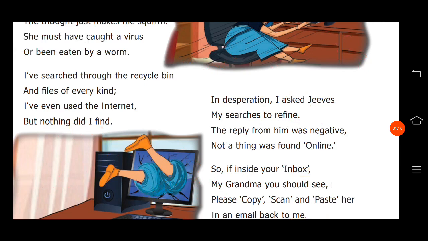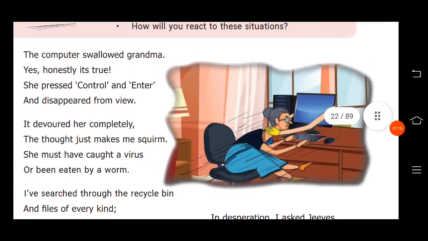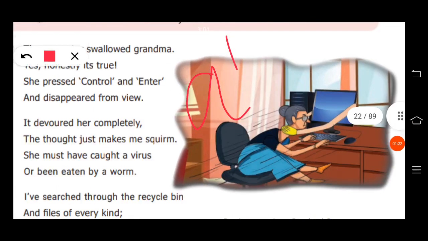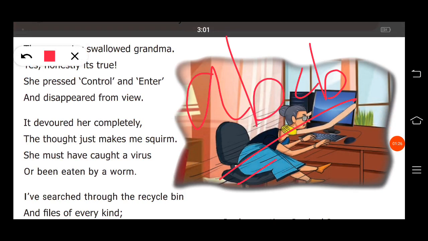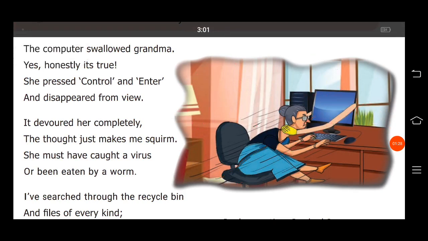So overall for the five stanzas also the rhyming pattern is the same. So the rhyming pattern for the whole poem is A, B, C and B. So this is the rhyming scheme for the whole poem presented here.